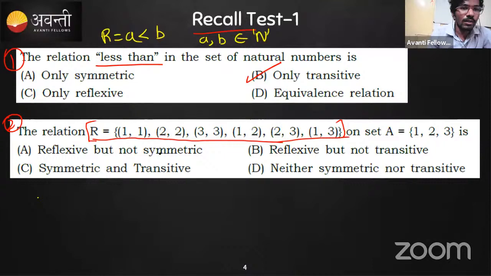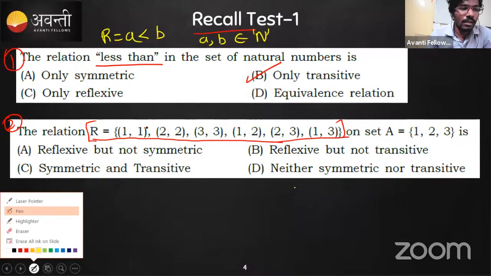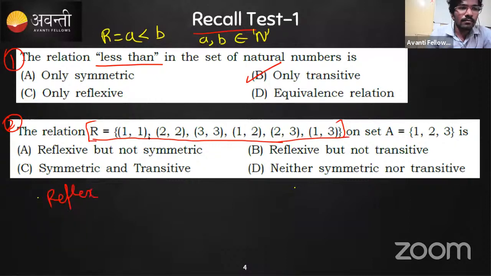Now if you see this question, try for the reflexive. Is it reflexive? There are three elements, 1, 2, 3, and all three are present. That is, 1 comma 1 is present, 2 comma 2 is present, 3 comma 3 is present, and for each element we have the reflexive ordered pairs present here. Hence we can say it is reflexive. Hence reflexive is correct.